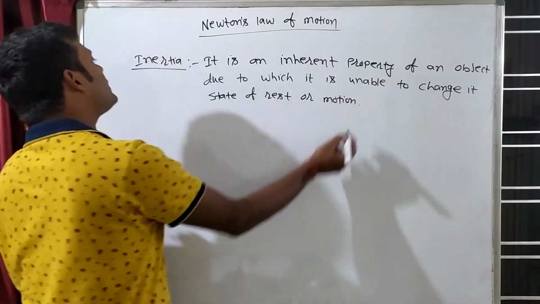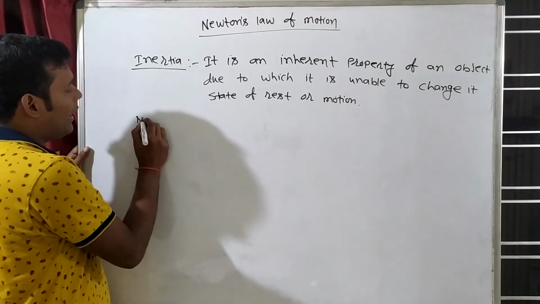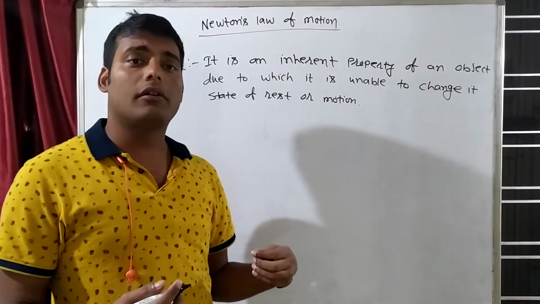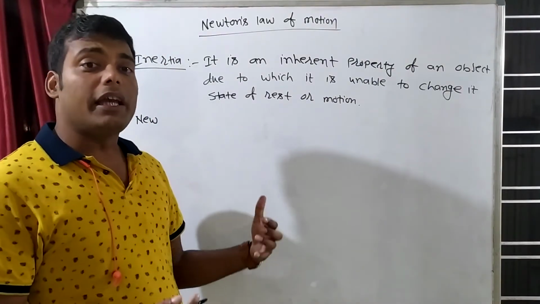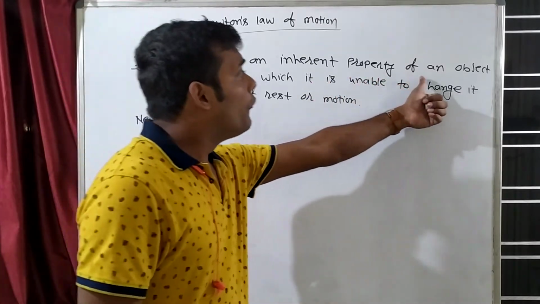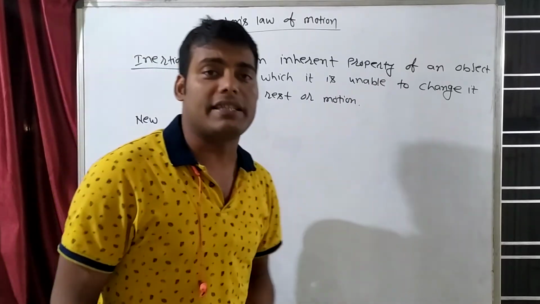What is the meaning of this? Try to understand it here. It is an inherent property. Inherent property means it is a property which is coming from an inherent thing.